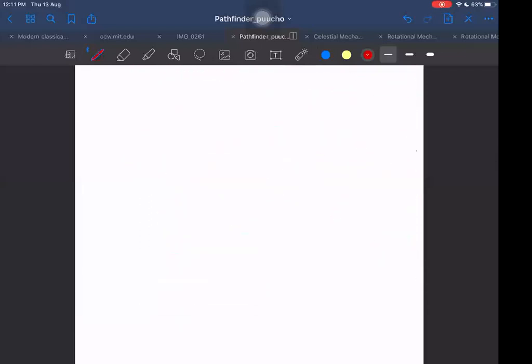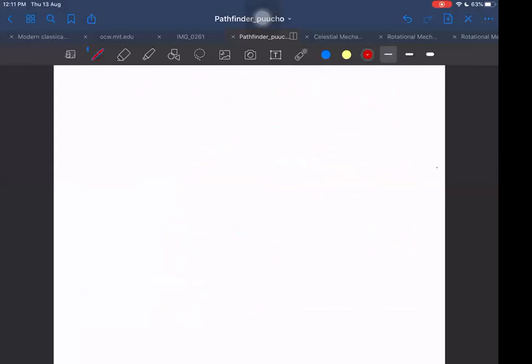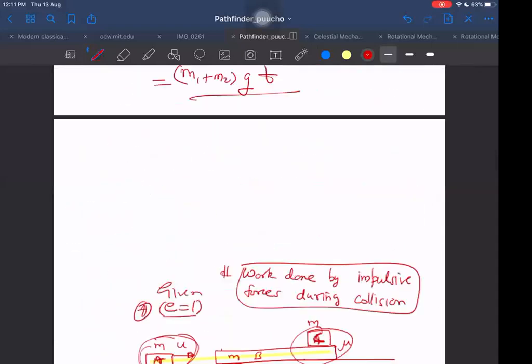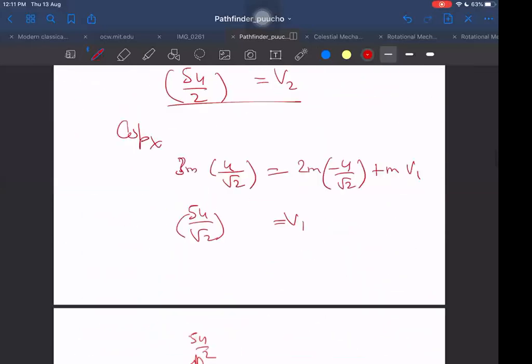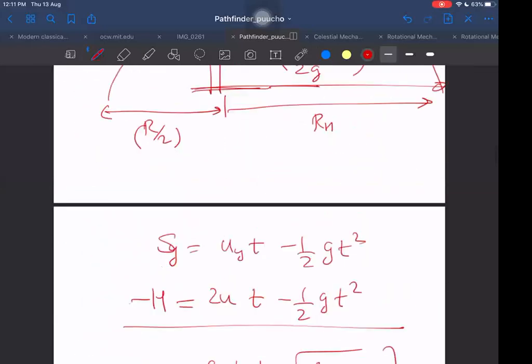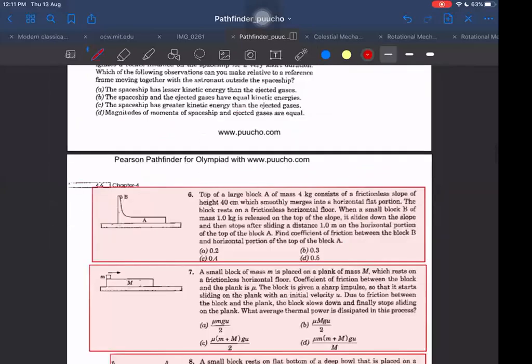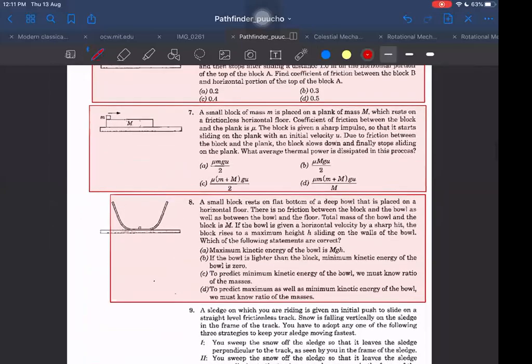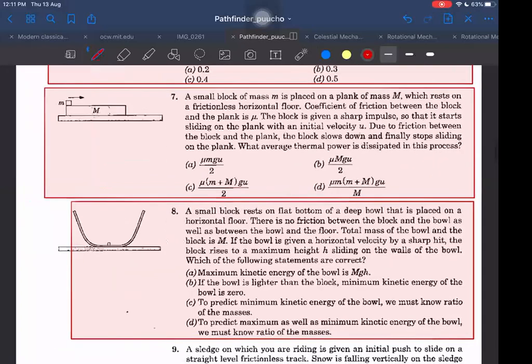So okay, this was on collisions, right? Now better to go for Pathfinder questions. We have enough experience in this. Now we can go to Pathfinder questions. Let us take question number 7 maybe. This question we can take.